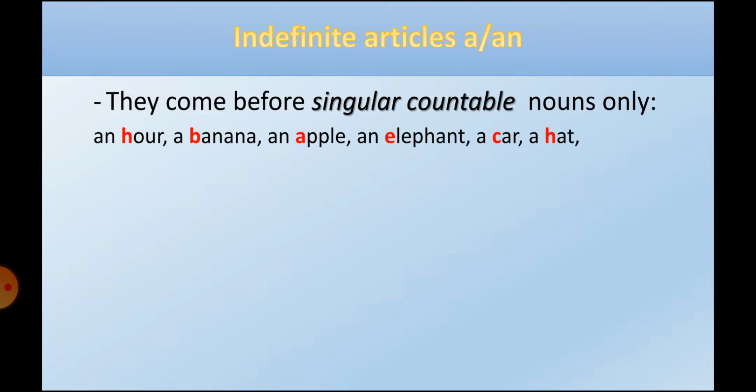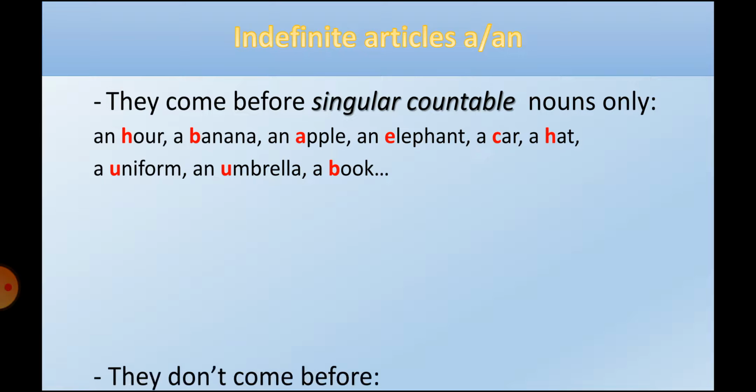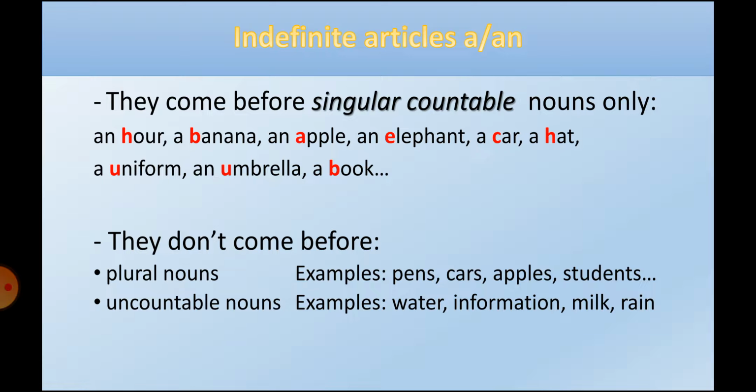Examples: an hour. Hour is singular and countable. A banana. Banana is singular and countable. An apple, also the same thing. An elephant, singular and countable. A car, singular and countable. A hat, the same thing. A uniform, singular and countable. An umbrella, the same thing. And a book, also singular and countable.